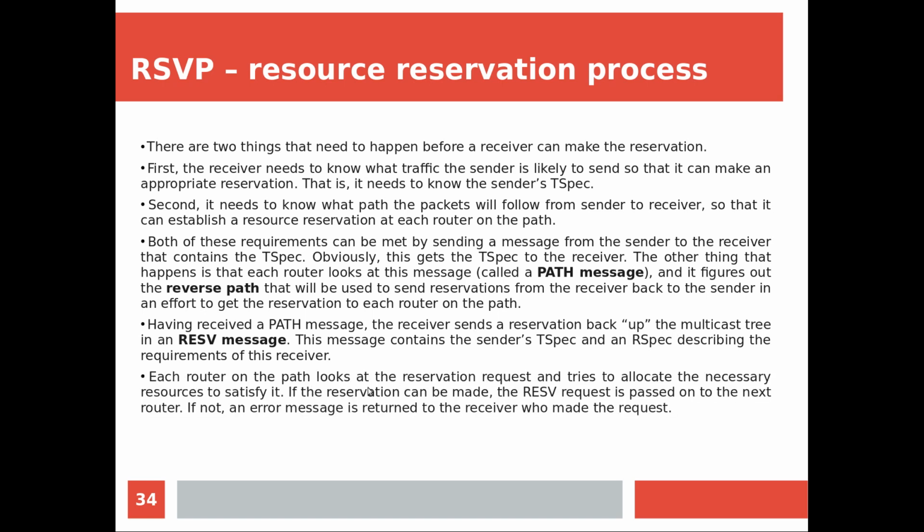Now each router on the path looks at the reservation request and tries to allocate the necessary resources to satisfy the request. By looking at the reserve message, the intermediate routers are going to reserve the resources. So if the reservation can be made, the reserve request is passed to the next router. First it will reach one router that will do the reservation. If it is successful, it will be given to the next one. As it is going in the reverse direction, it will be given to the predecessor node, like that. If not, that means due to some reason the particular router is not able to do the reservation, then an error message will be returned to the receiver who made the request.